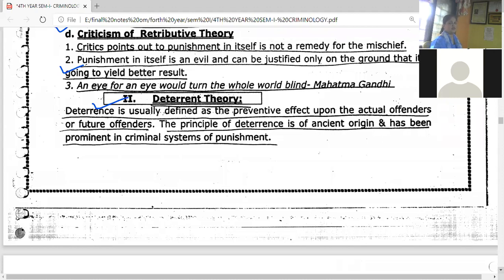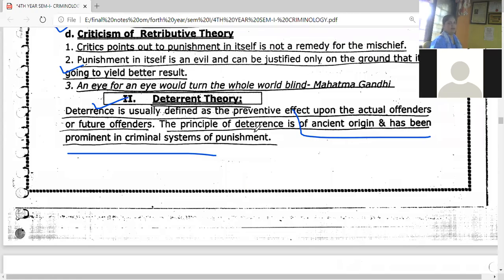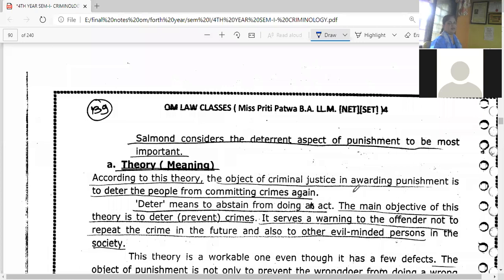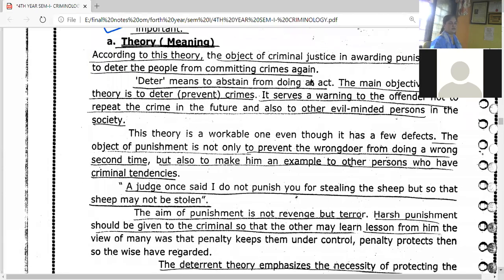The principle of the deterrence आहे का नवीन नाही आहे. It is of an ancient origin and has been prominent in the criminal system of punishment. Now this deterrent theory, Salmon considered to be most important aspect of the punishment is the deterrent. Okay, now the theory's details. Number 1, theory's meaning we are going to discuss.